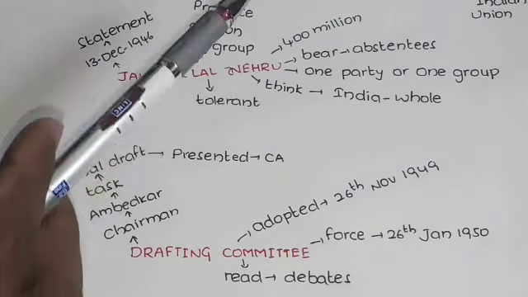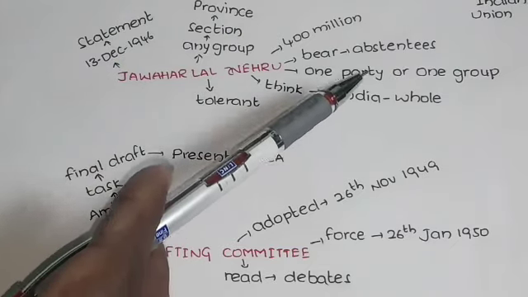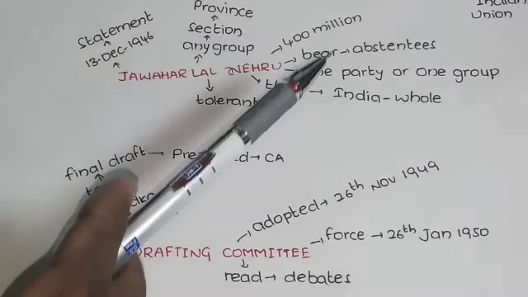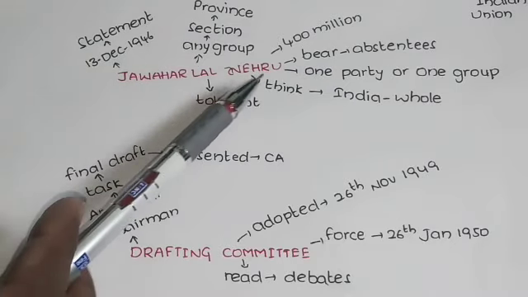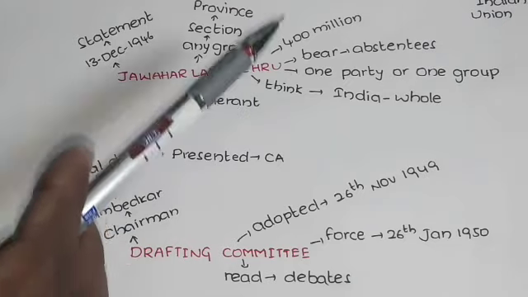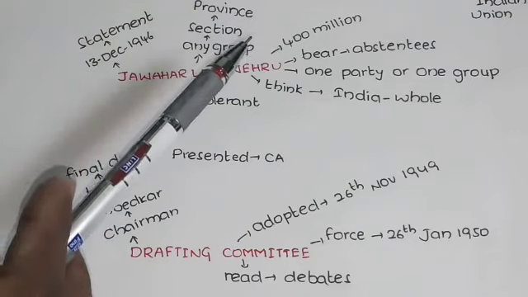They should always think of India as a whole, and the constitution should be favorable to all the people and should function for the welfare of the total 400 million people. That is the way our constitution should be prepared.